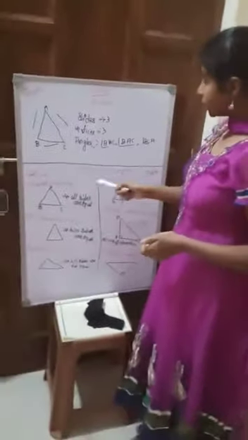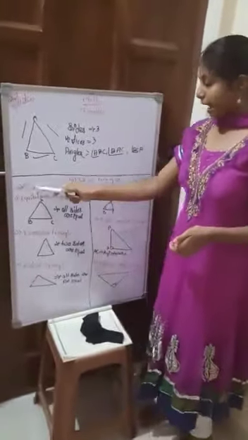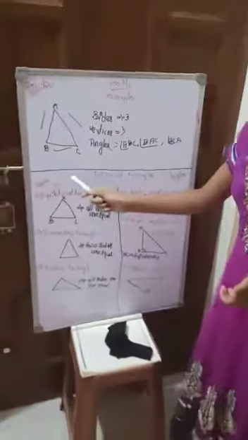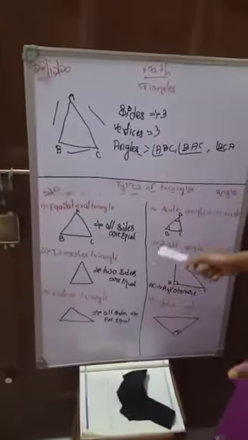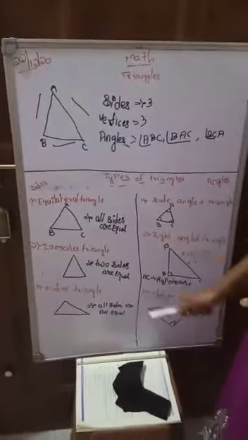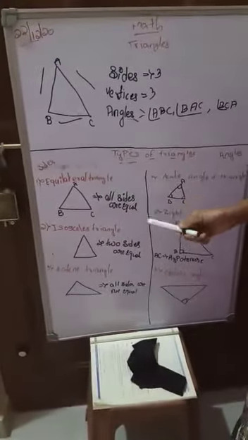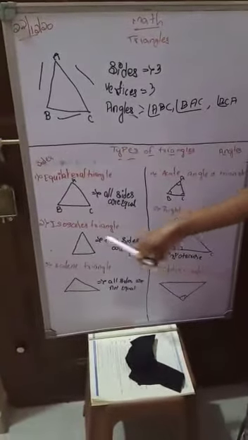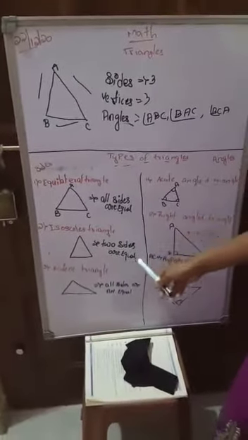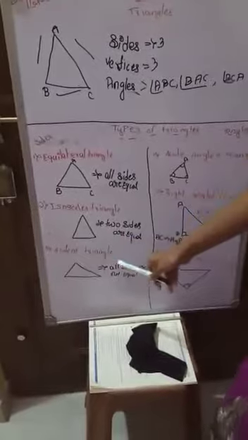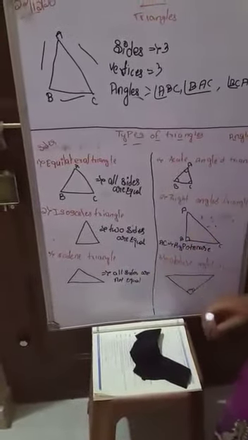Now let's study about the types of triangles, which are based on sides and also angles. In sides we have three types of triangles and in angles also we have three types. In sides we have first the equilateral triangle. In an equilateral triangle all sides are equal. In an isosceles triangle only two sides are equal and the base side is not equal. In a scalene triangle all sides are not equal.